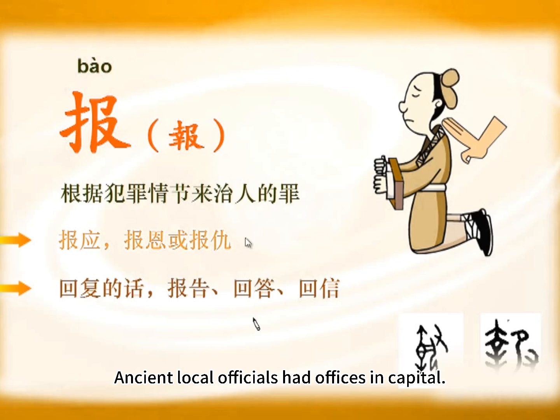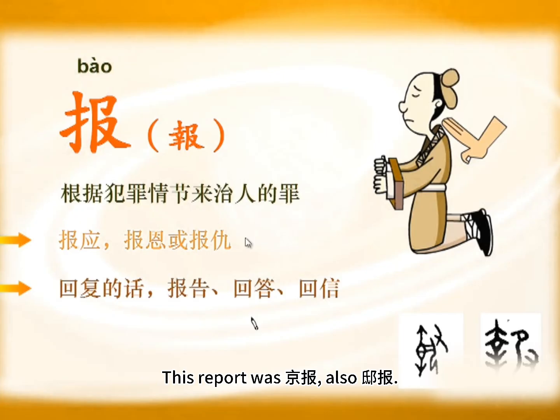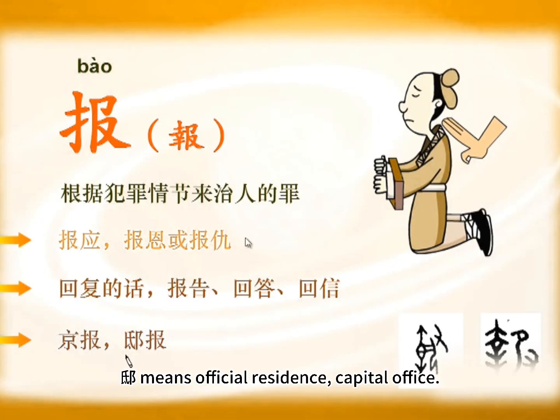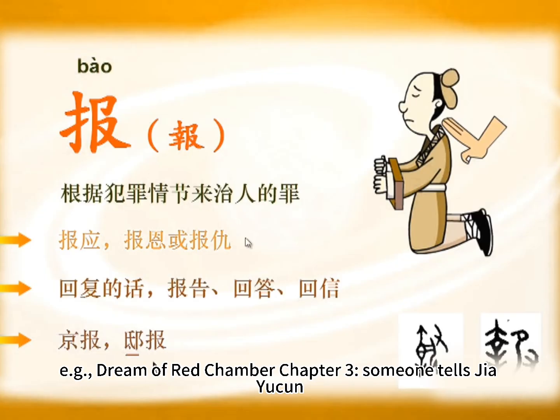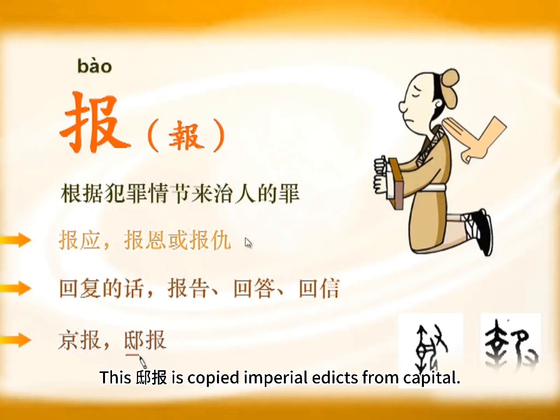Ancient local officials had offices in capital. Office staff copied court memorials, emperor's edicts for them. This report was Jingbao, also Dibao. D means official residence, capital office. E.g., Dream of Red Chamber Chapter Say, someone tells Jia Yucun. Court will reappoint dismissed officials. Jia Yucun returns home. Quickly checks Dibao for details. This Dibao is copied imperial edicts from capital.